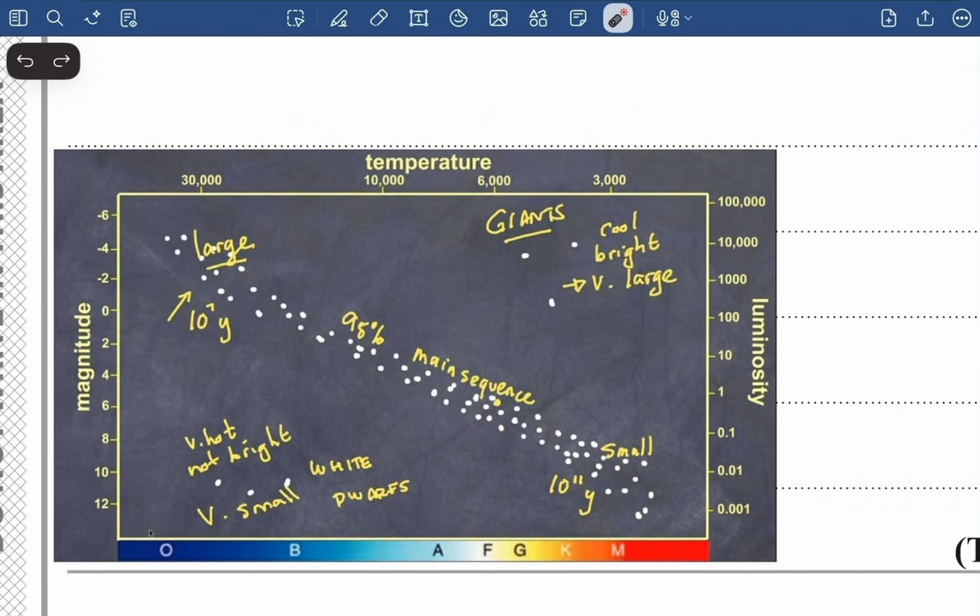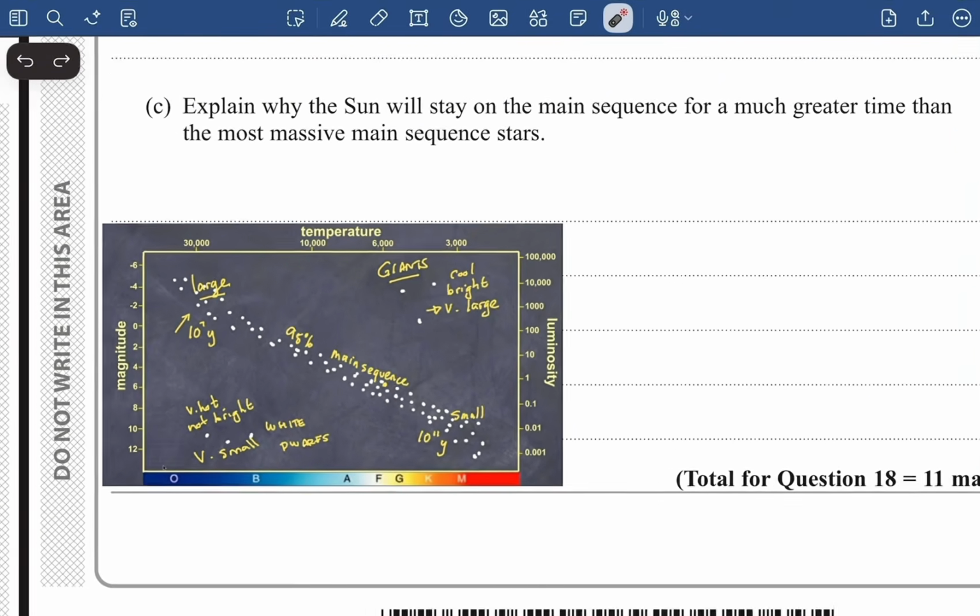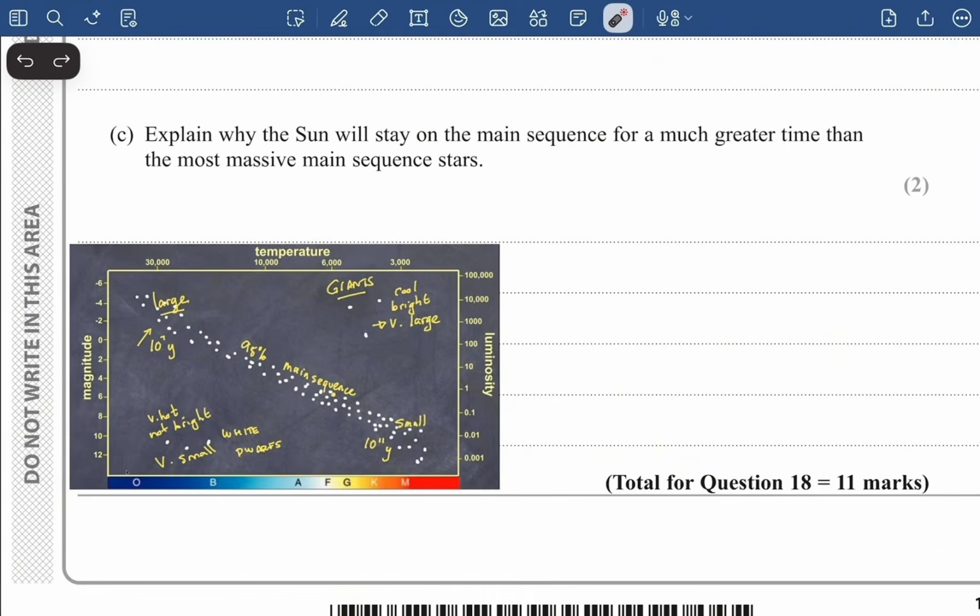Temperature of the Sun is less compared to the most massive stars in the main sequence. So the rate of fusion in the most massive stars is going to be very high as well. Now if the rate of fusion is very high, then the hydrogen in the most massive stars is going to get fused very quickly, right?